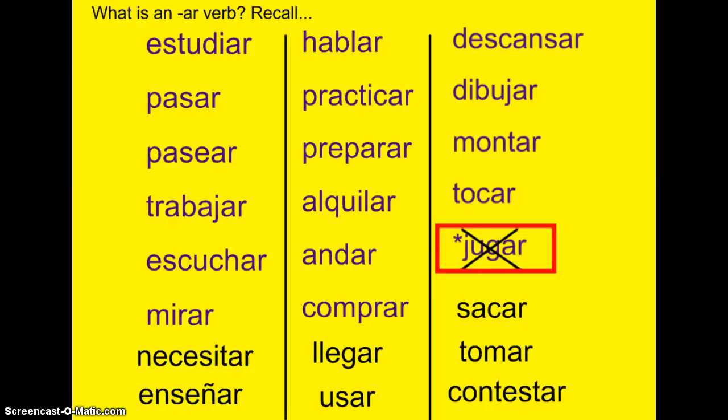Okay, what is an AR verb, you might ask? Recall Unit 1, Lesson 1. We learned a bunch of these in the purple. Hopefully you remember the majority of them. But for all practical purposes, we're not going to talk much about the verb jugar yet. It's complicated. Just take my word for it. If you look at the bottom of this list, there are some verbs from Unit 2, Lesson 1. Notice the endings for each and every one of these. They all end in AR, and they are all verbs.